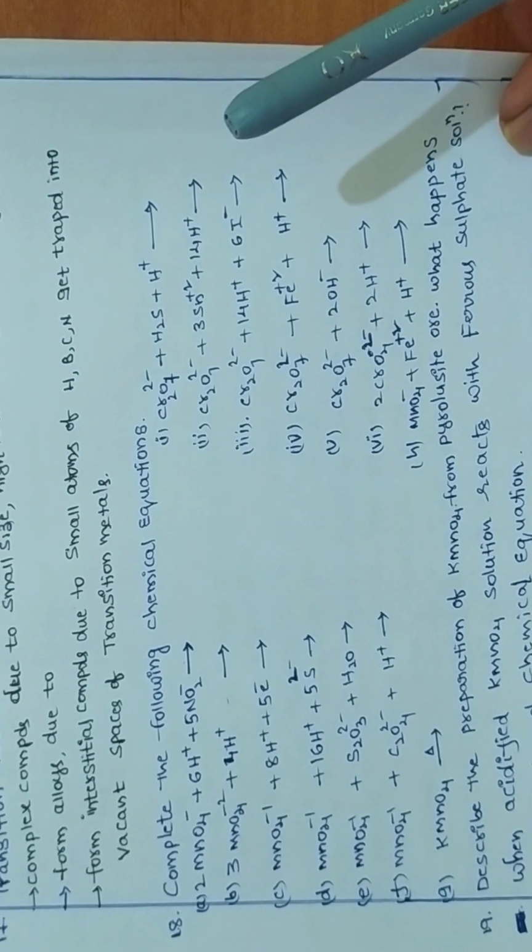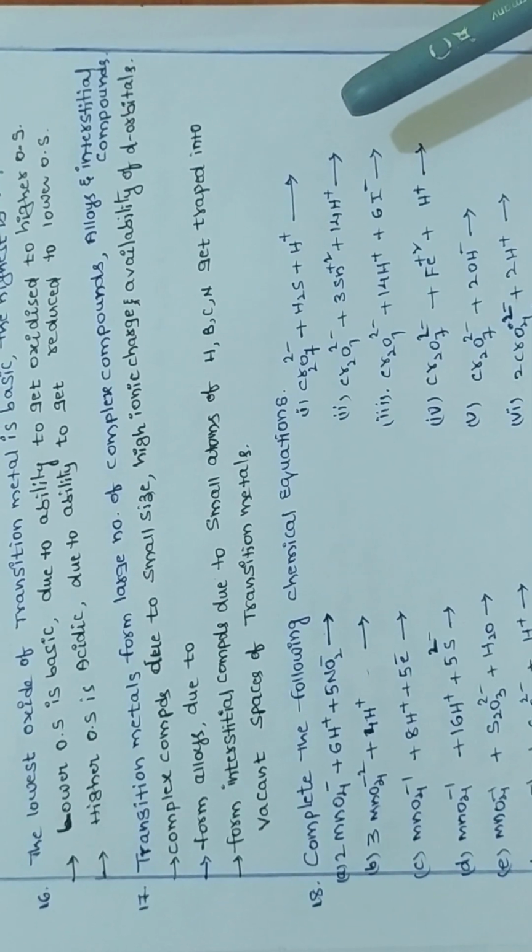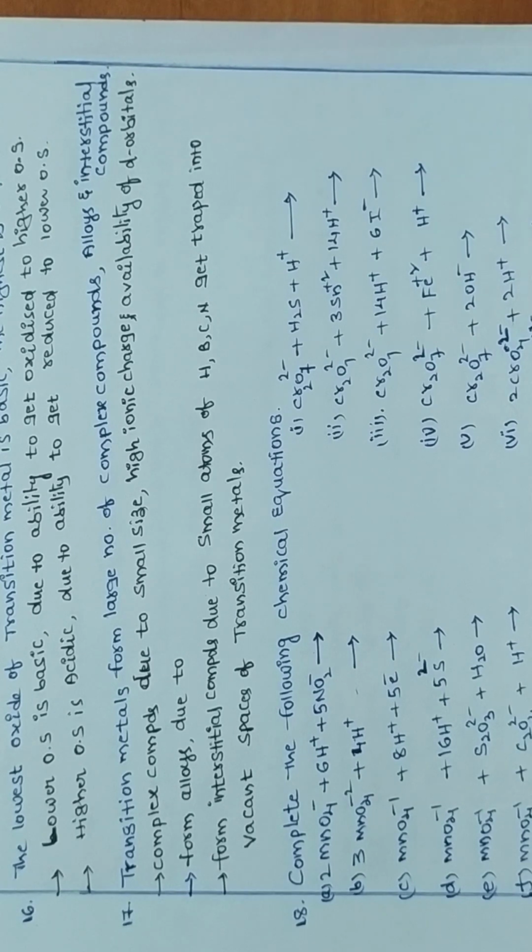This is from D and F block elements. To learn this chapter or to answer it quickly, first you should learn at least the scandium to zinc electronic configuration, number of unpaired electrons, magnetic moment. If we know the electronic configuration, then we can easily find the number of unpaired electrons. If we know the number of unpaired electrons, we can say whether it is diamagnetic or paramagnetic, colored or colorless,